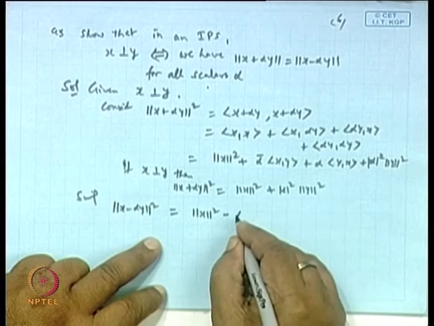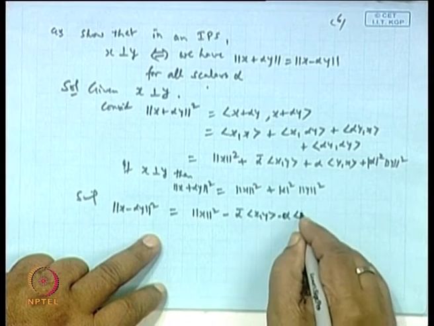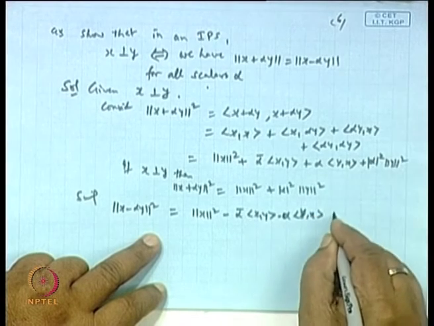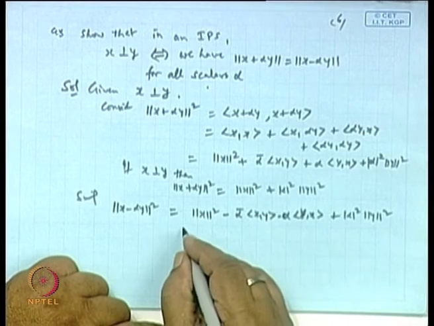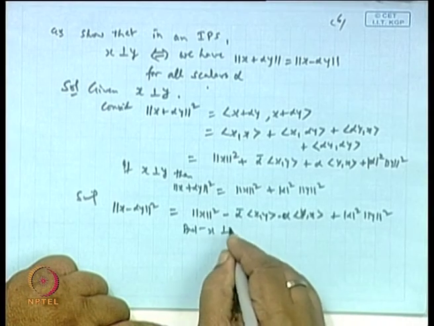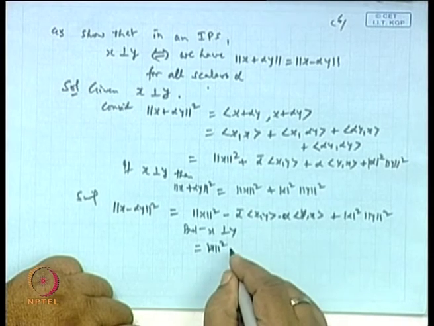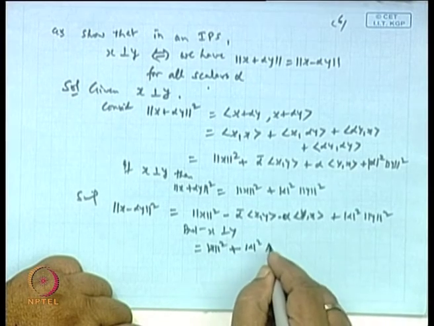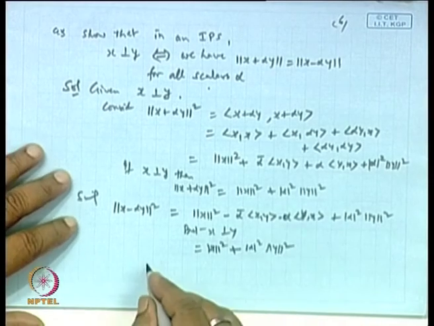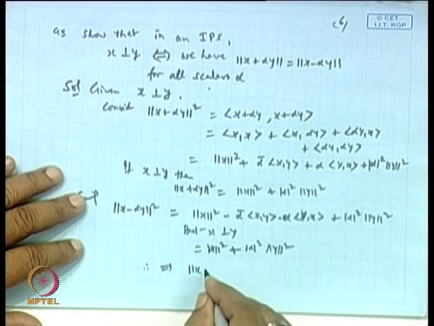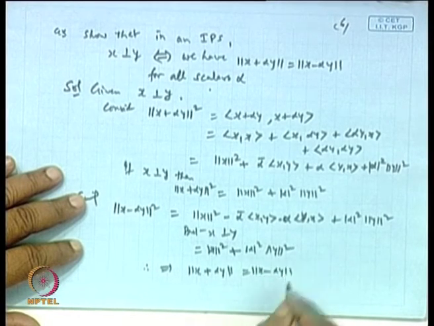In fact, what you are getting is norm x square plus mod alpha square norm y square. But x is orthogonal to y given, therefore this is equal to this. So both are equal, therefore this implies the result.